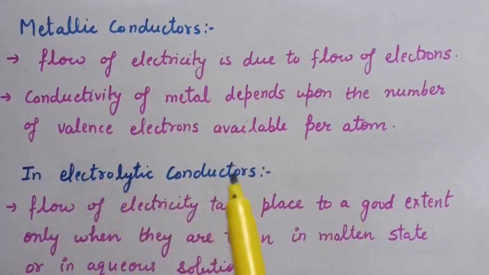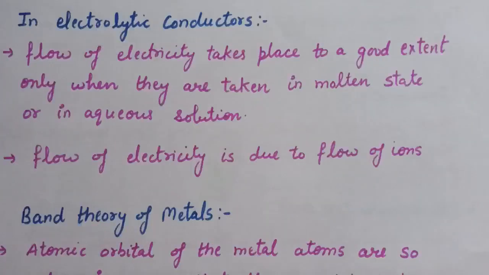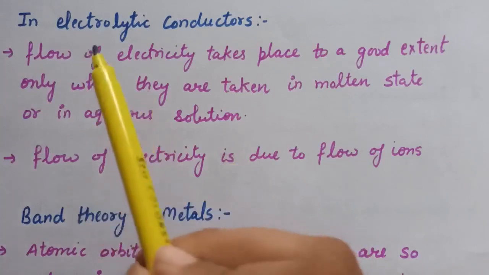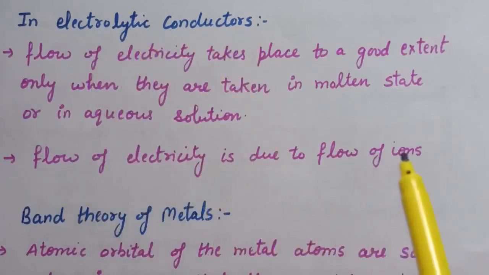Whereas in electrolytic conductors, flow of electricity takes place to a good extent only when they are taken in molten state or in aqueous solution. And in case of electrolytic conductors, flow of electricity is due to the flow of ions.